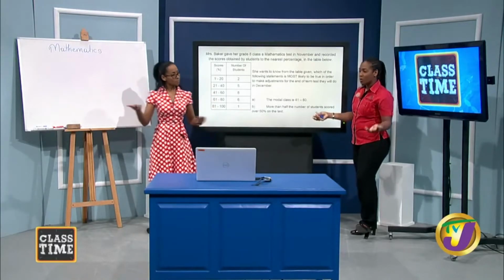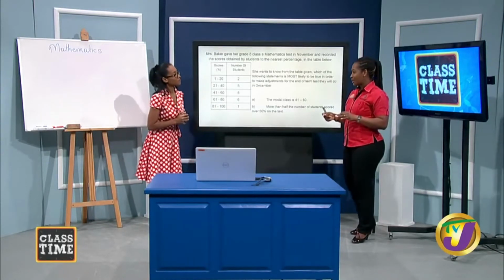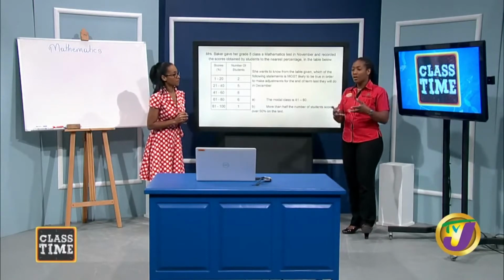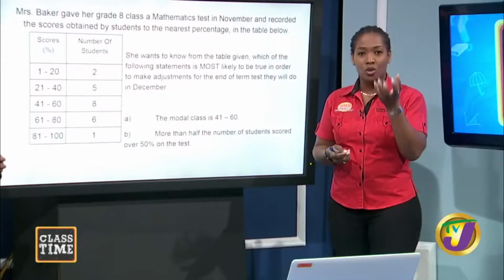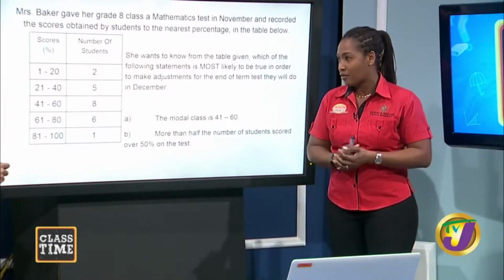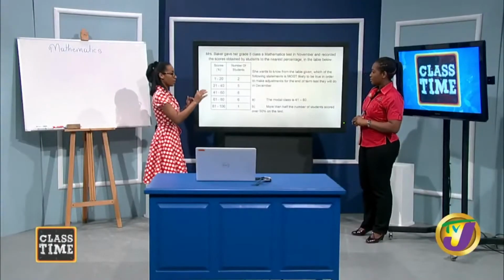Modal score, modal class. So let us just tie that up. The modal class is the class with the highest frequency, while the modal score is the actual score, the actual data that appears most within the set of data. I get it. I understand. All right. Clearer now.